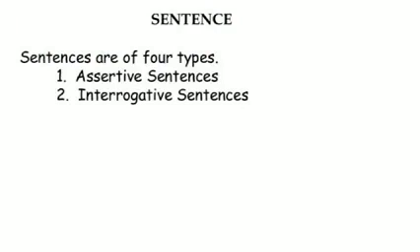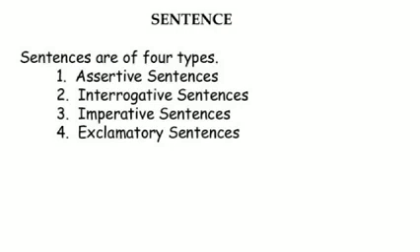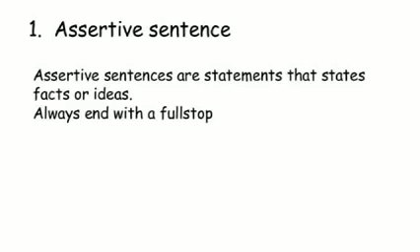Now let us discuss it in detail. Sentences are of four kinds: assertive sentence, interrogative sentence, imperative sentence, and exclamatory sentence. Now let's discuss assertive sentences. Assertive sentences are also known as declarative sentences.